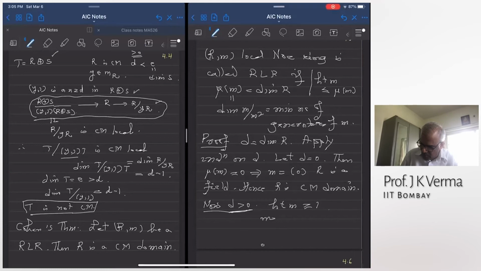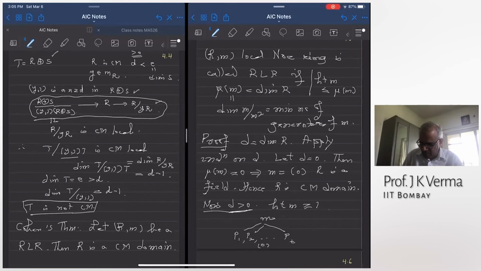Then because of the Noetherian property, there are finitely many minimal primes containing the 0 ideal. Suppose these are all the minimal primes over the 0 ideal. They are all contained in M, but none of them are equal to M because the height of M is at least 1. My ring is a regular local ring, so I'm applying induction on the dimension. I want to pass to a lower dimension ring.